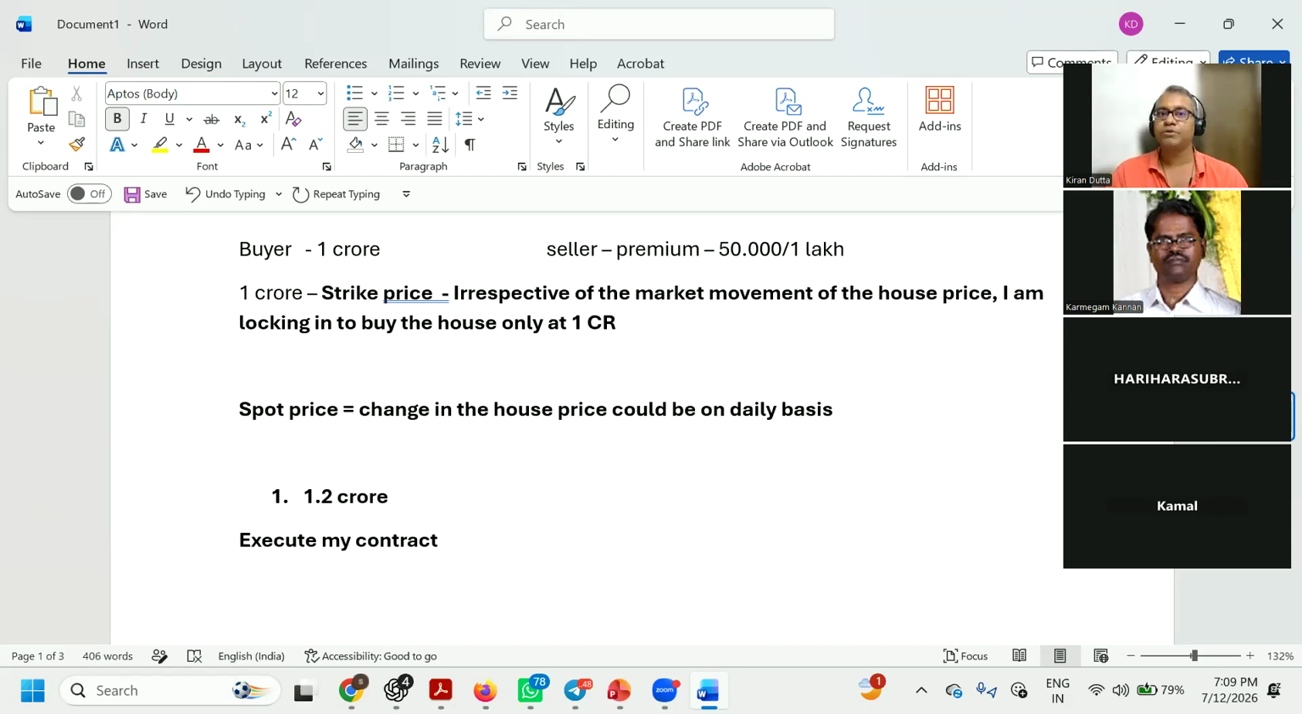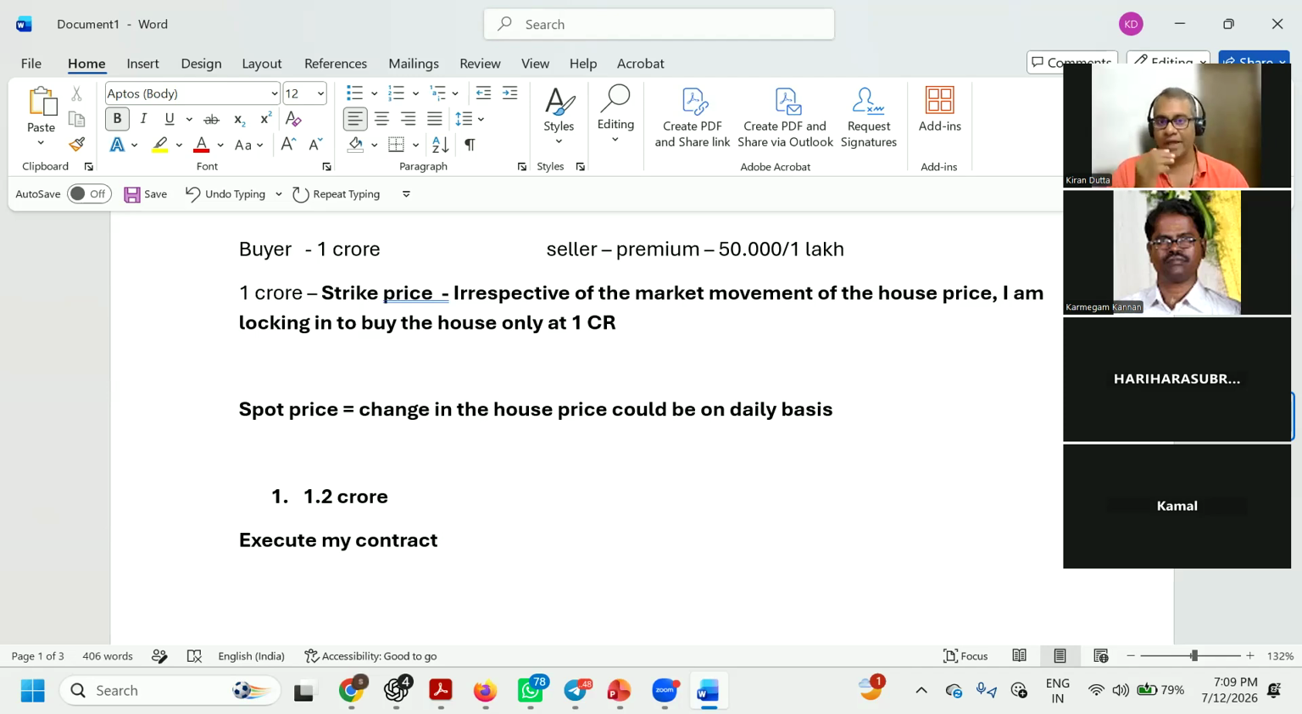I want to pay your 1 crore, plus the premium, whatever it is. I want to take possession of the house, at the strike price, which is my 1 crore. Okay, I have bought the house. The house is now here.